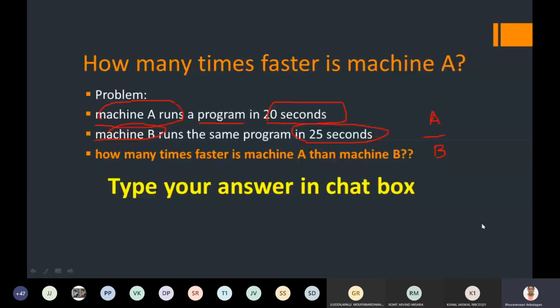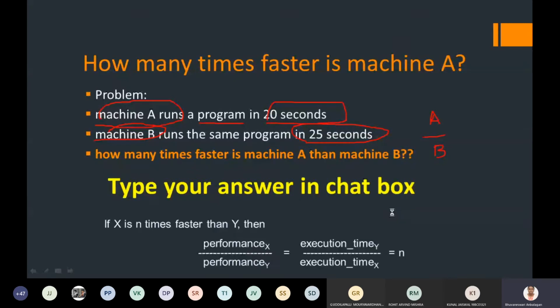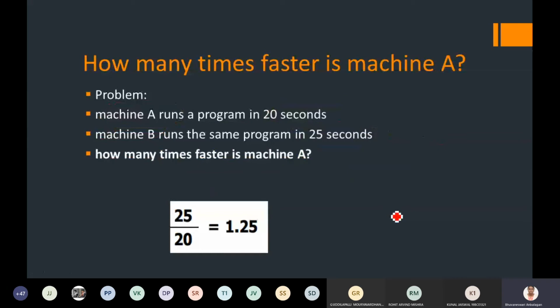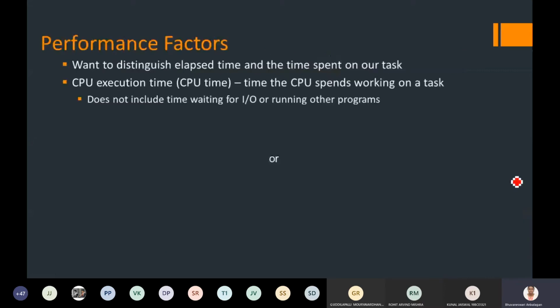Okay, 1.25 times faster, or 25%. So how do I compute it? Simply 25 divided by 20, which is 1.25. So it is going to be 25% faster. Machine A is 1.25 times faster than machine B.